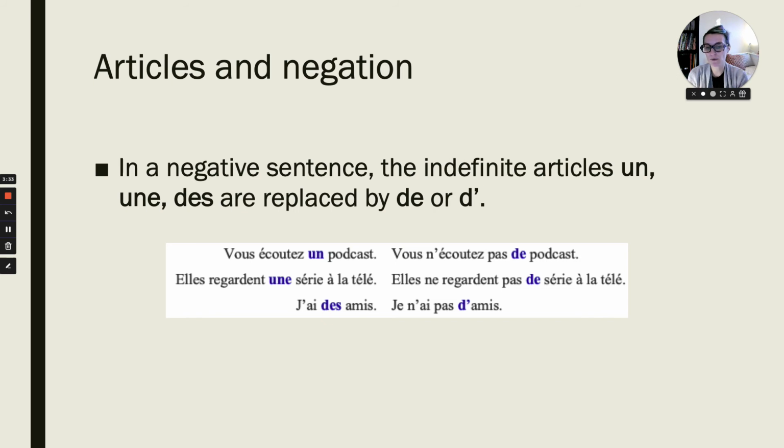Note the elision there for je n'ai pas d'amis, de apostrophe. This is an arbitrary rule that you have to remember, and this will be on the quiz. When you have a sentence in the negation, there is never un, une, or des. They are all replaced by de.